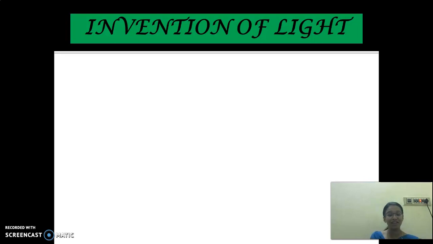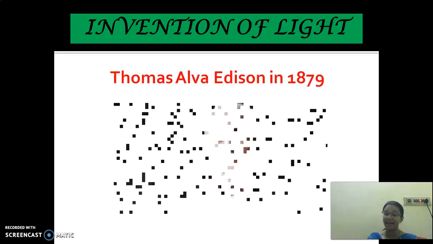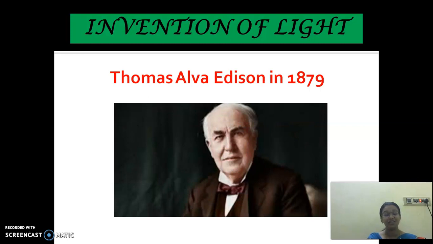And then who invented light? Very good. Thomas Alva Edison. So if he had not found the light, what would be today's time? How would the world be today? It is full of darkness. Even if not Edison, someone else would have found that.